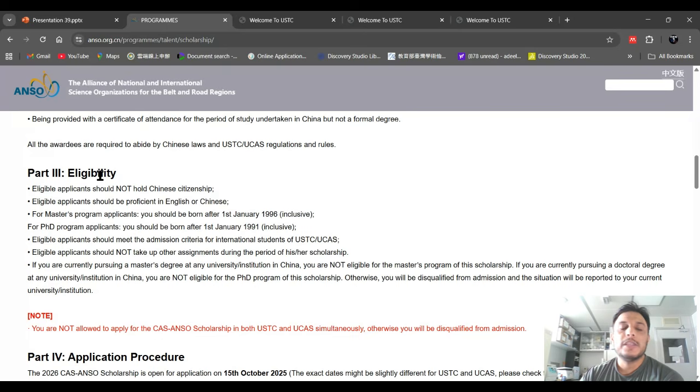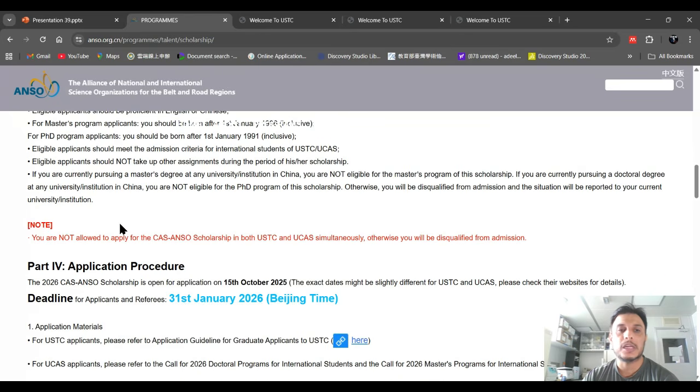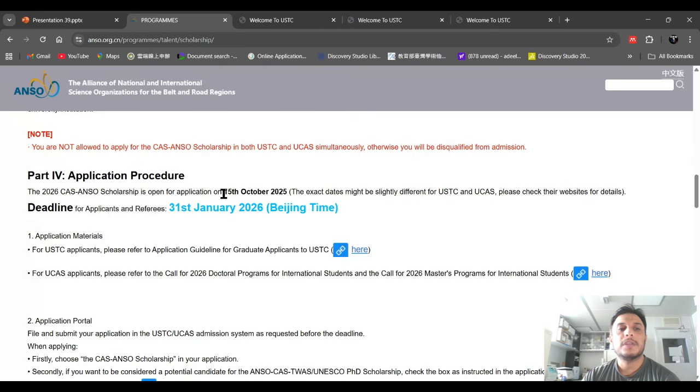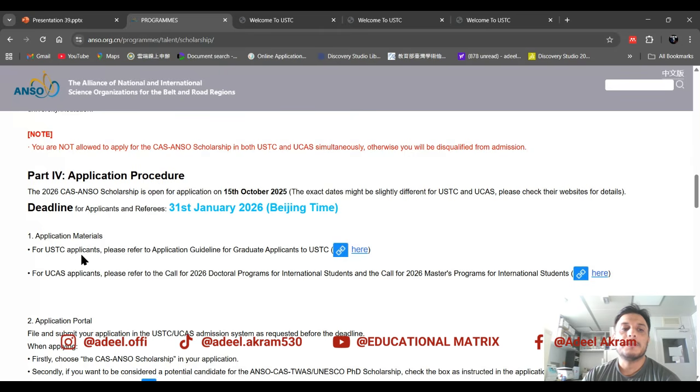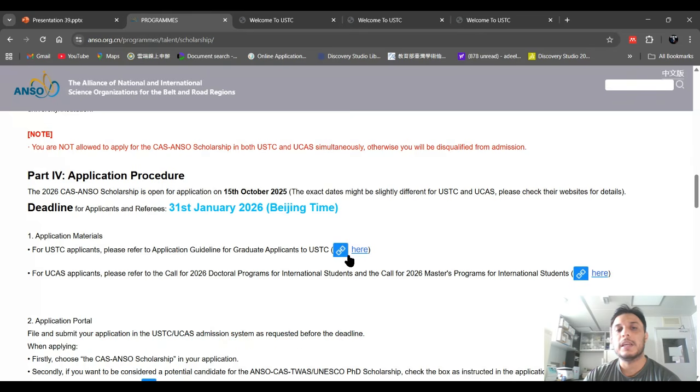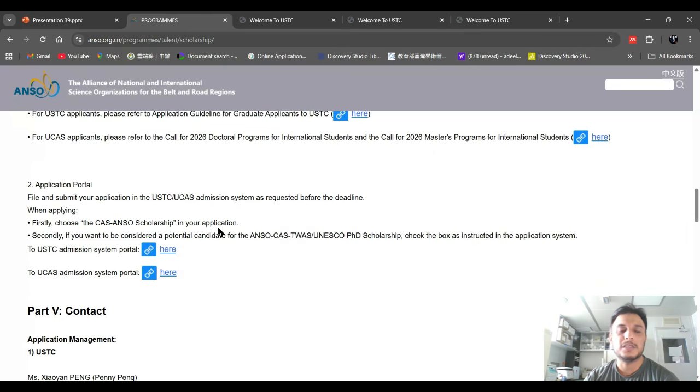And what kind of eligibility is required, I already mentioned these details in the previous information. You can check that out. Application procedure, the last date is 31st. And for what kind of application materials or guidelines you need to fill in the application, you can click here or click here. You can get the PDF form, and you can read all of it if you want. Otherwise, I will show you everything in the video so you can just apply.